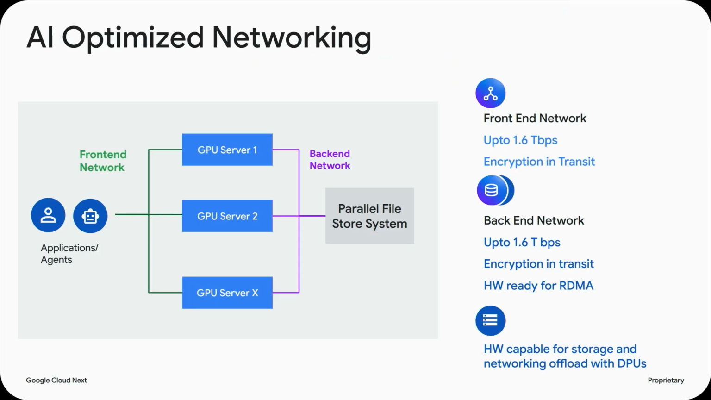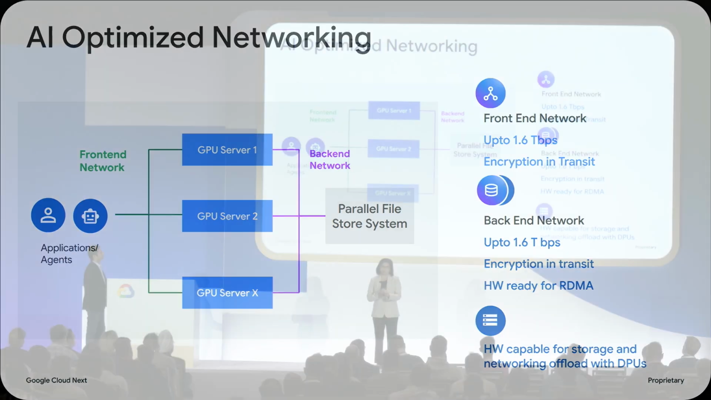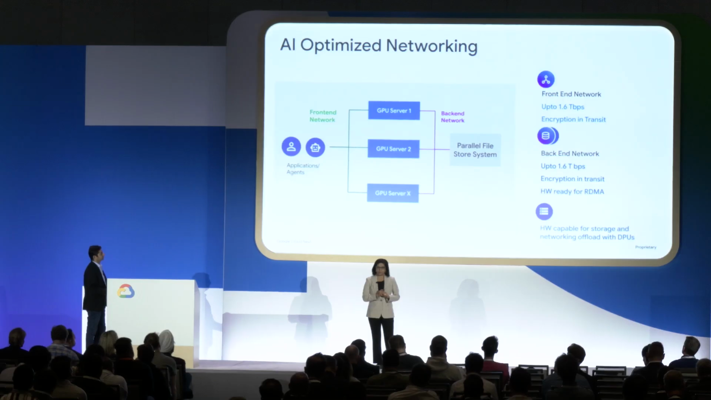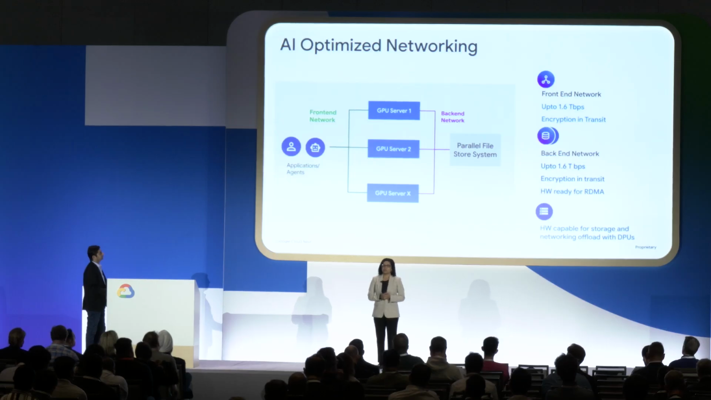So compute, storage, data, now networking, right? Again, we have AI-optimized networking. This is state-of-the-art, providing RDMA networking. There are 2 reasons that we need networking, right? The front-end networking is up to 1.6 Tbps, with encryption in transit, as we talked about. The back-end networking is up to 1.6 terabits per second with encryption in transit, but hardware ready for RDMA. This is critical for those very high throughput, low latency inference workloads. And the hardware is also capable, and we plan to use that later, of doing GPU direct storage.